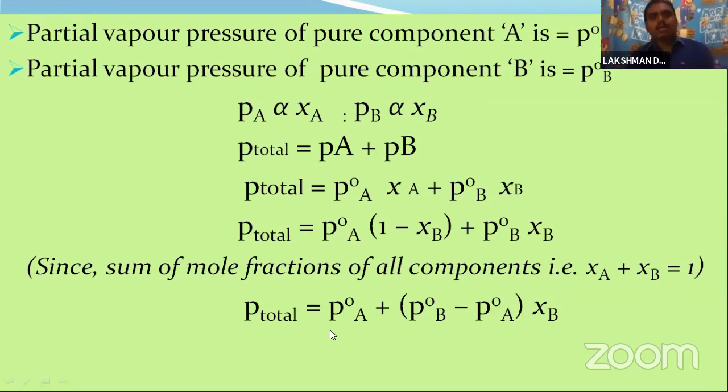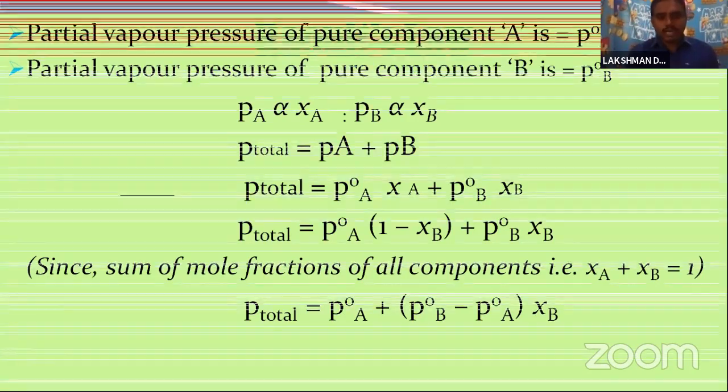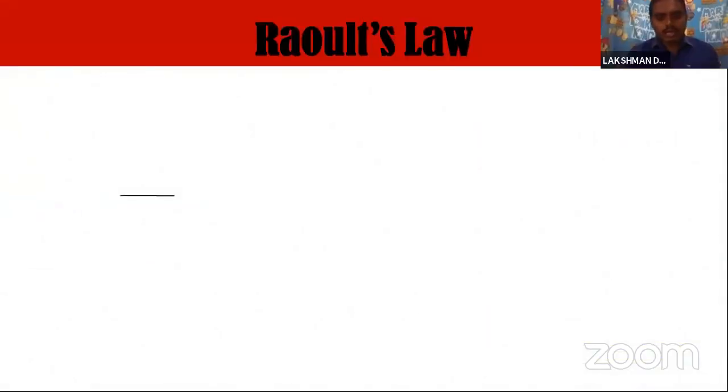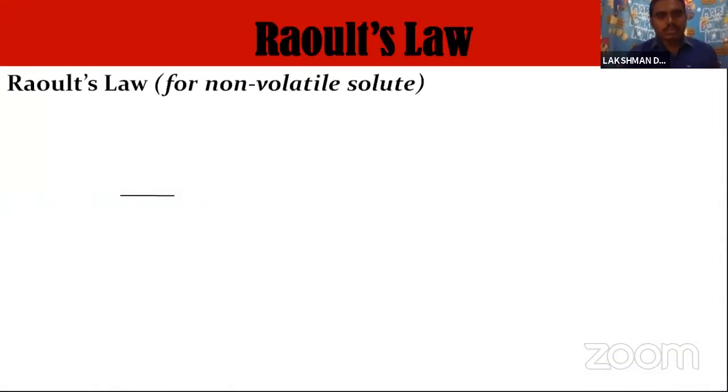This is given by Raoult's law for volatile solutes, and next we take Raoult's law for a non-volatile solute.